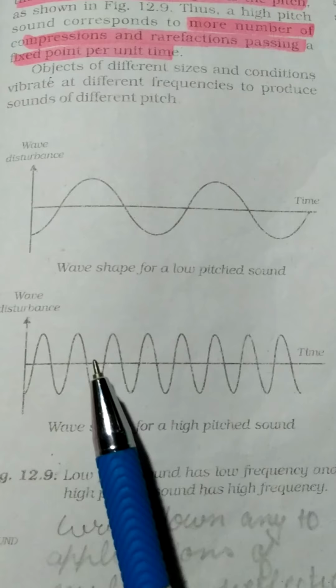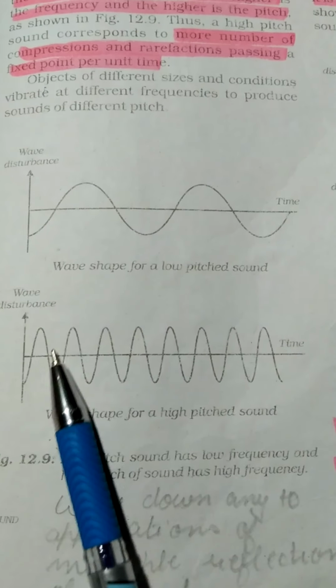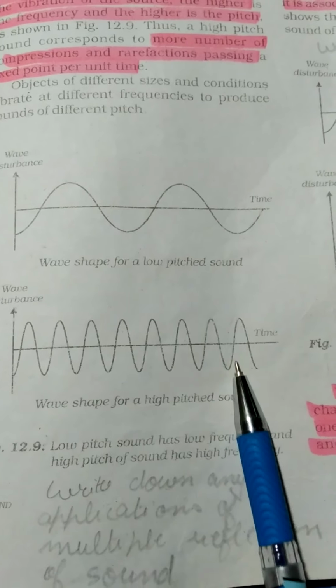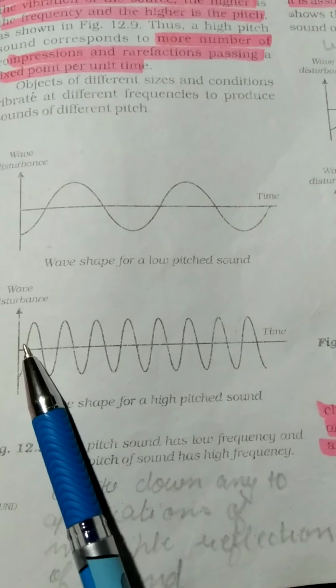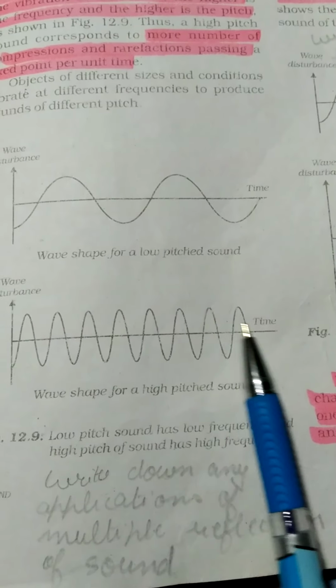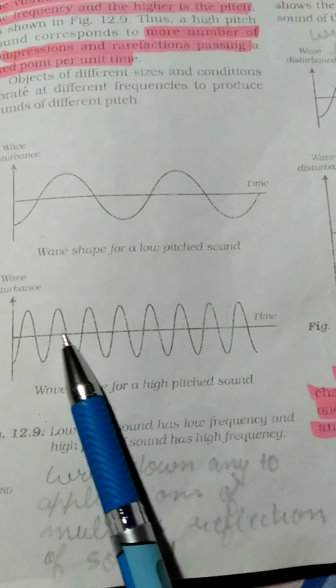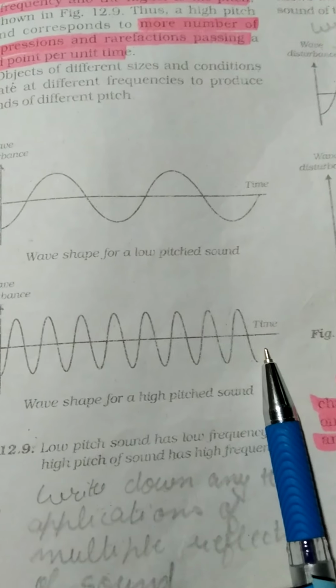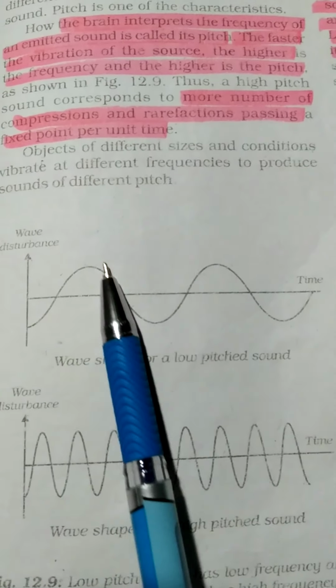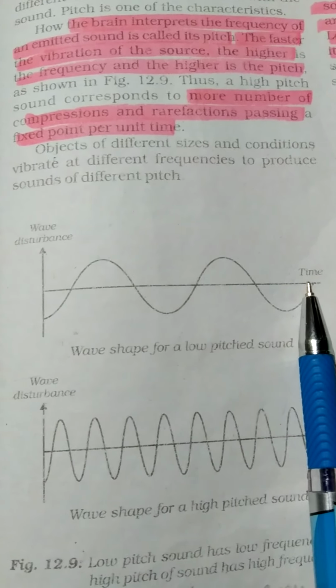See here in this diagram, the number of vibrations produced in unit time are how many? 1, 2, 3, 4, 5, 6, 7, 8, 9. See here, the number of vibrations produced in unit time are more than the number of vibrations produced in unit time here.